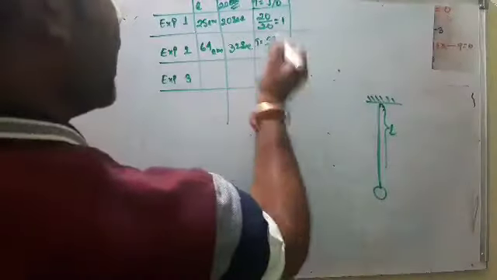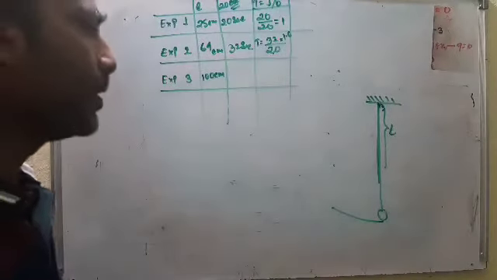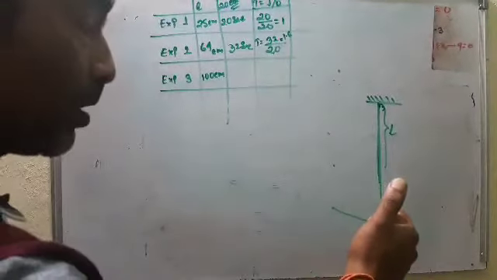Then from the mean position, I just move it to the extreme and then release. It starts the motion, and again I observe when it completes 20 oscillations. Start the stopwatch and start the motion, and just observe when it completes 20 oscillations. When it completes 20 oscillations, I click the stopwatch and find that in 40 seconds it completes 20 oscillations.